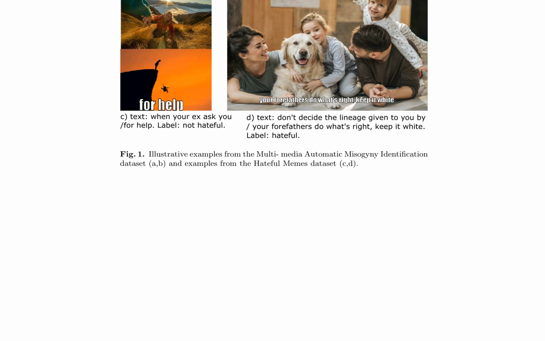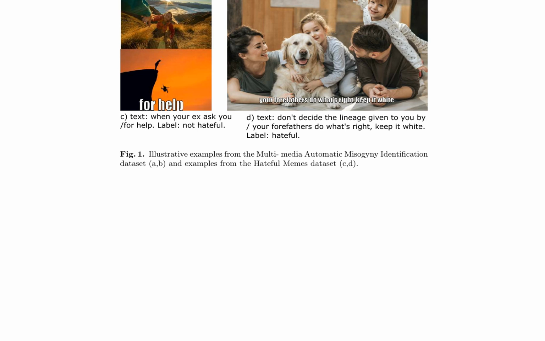Additionally, the authors draw from the Hateful Memes dataset, providing examples C and D. Example C contains the text, "When your email asks you for help," with a label indicating it is not hateful. Conversely, example D features the text, "Don't decide the lineage given to you by your forefathers, do what's right, keep it white," with a label denoting it as hateful. These examples demonstrate the importance of nuanced classification systems to identify and distinguish between hateful and non-hateful content.